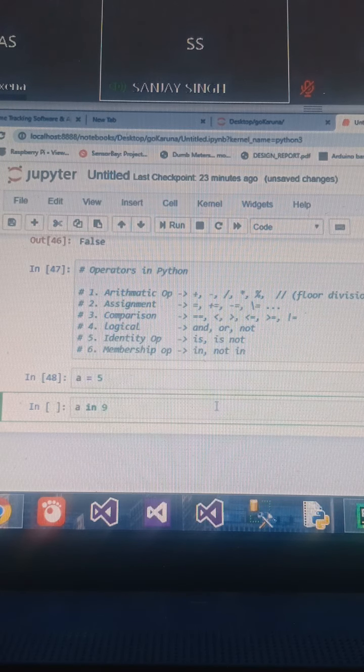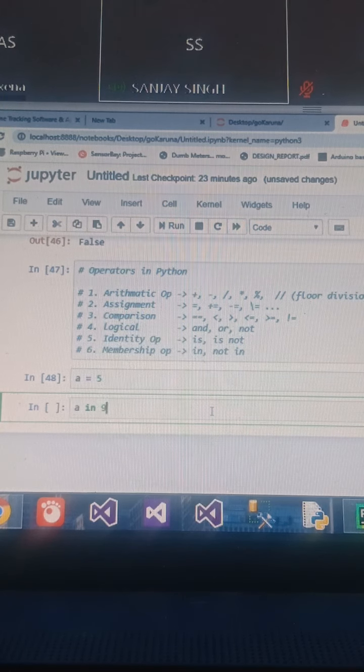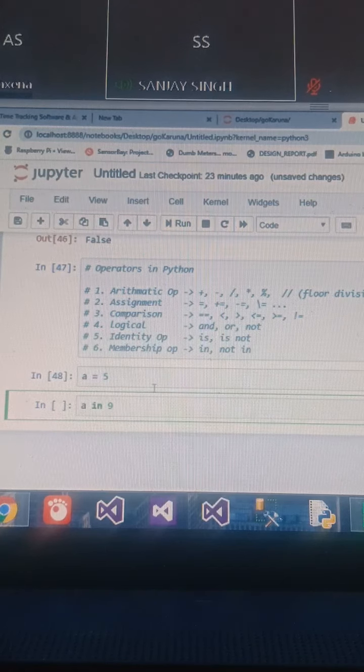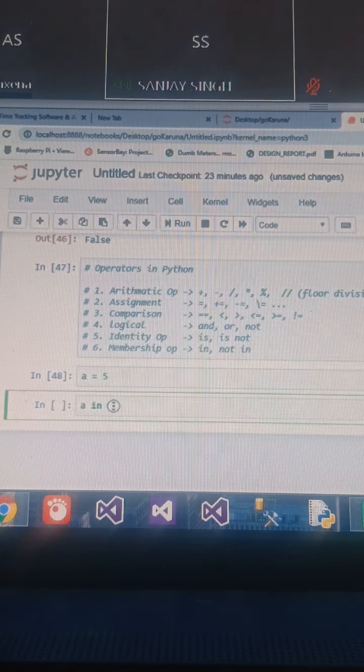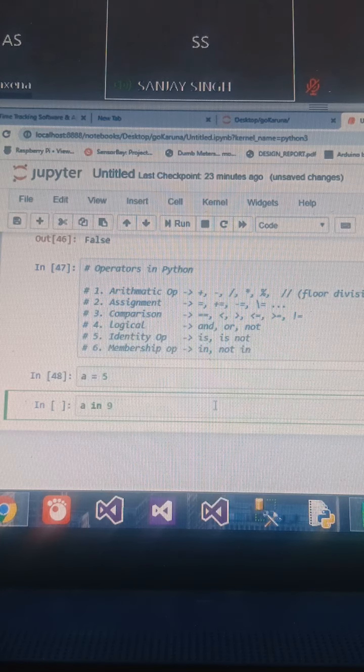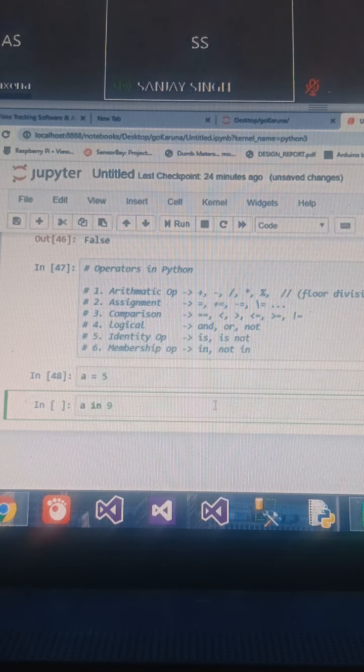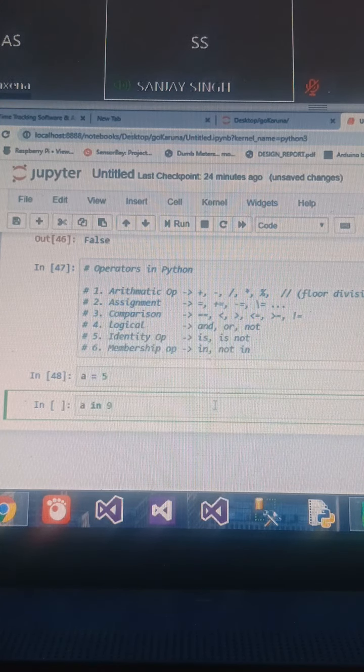Why? Now, look, let us translate this simply and see if it makes any sense or not. A holds a value of 5. You are checking A in 9, that is 5 in 9. Does it make any sense? Like if I say that you are sitting in a room, yes, it makes sense. Why? In a room, there can be a number of persons, right? A room is capable of holding a number of persons. But if I say that Ramesh is sitting in Suresh, that doesn't make any sense at all, right?